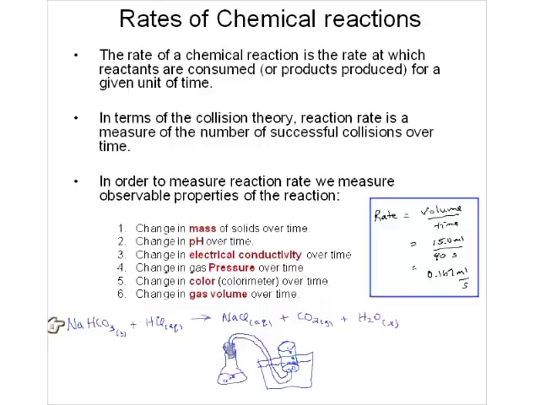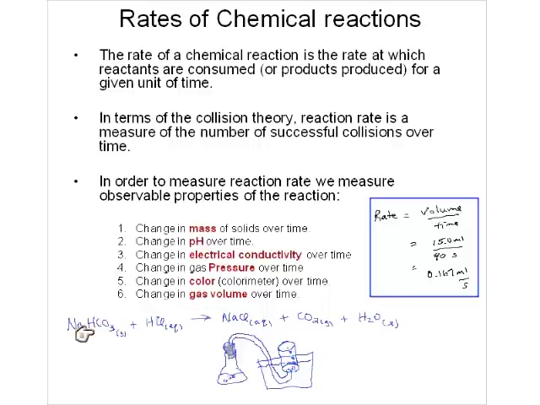So you're measuring the rate of successful collisions between sodium bicarbonate and hydrochloric acid. And there we go. So that's one way of measuring that particular chemical reaction. There could be others. For instance, this is an acid here, so I could measure the pH. A little more complicated procedure because you need a pH meter. This guy here is a solid, so you can measure the disappearance of the solid. However, that's problematic here because is it the rate that the chemical reaction occurs that the solid's consumed, or is it the rate at which the sodium bicarbonate dissolves in the water? All right, so you've got to watch what you're measuring there.